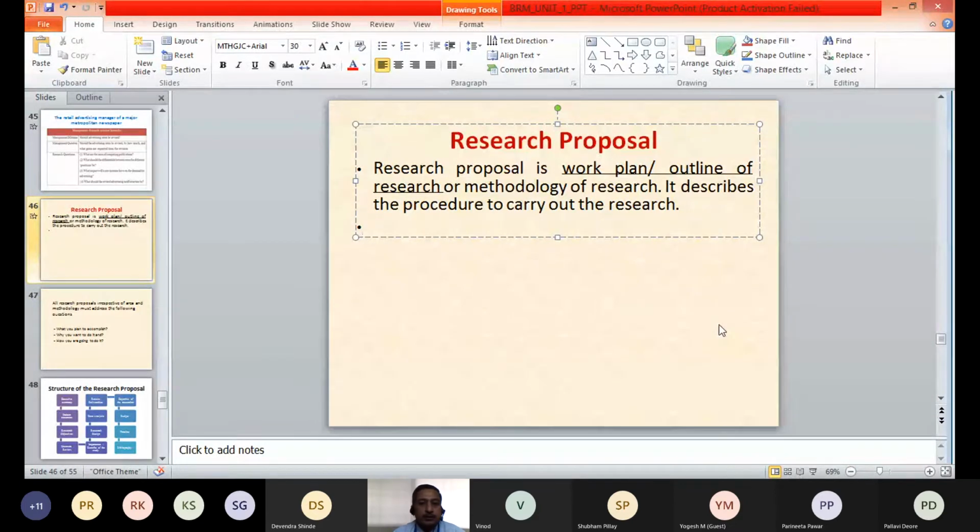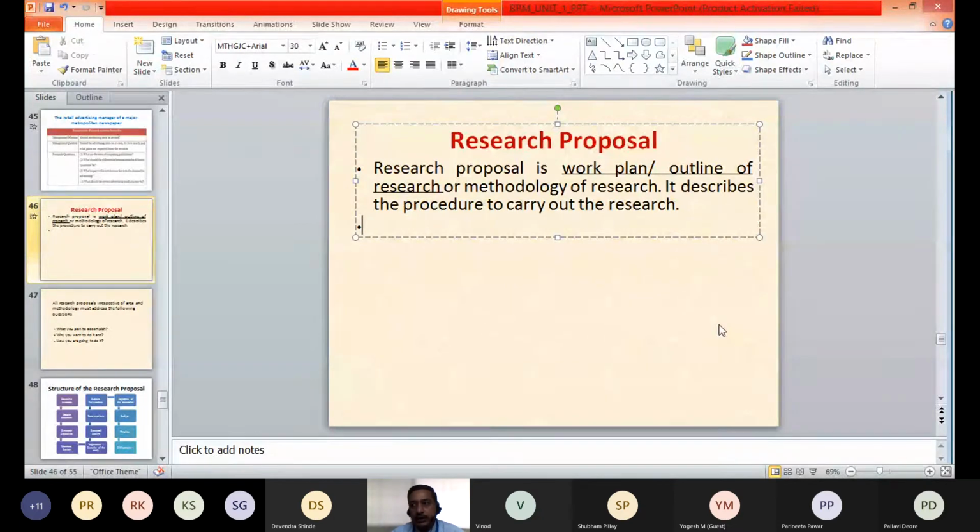When the researcher is presenting this research proposal, he needs to take care that it is attractive, understandable, and communicates the different methodologies used in this research, how he is going to carry it out, and the cost and timelines clearly mentioned. He needs to present it so well that it is acceptable to the management, so proper care needs to be taken while preparing it. It needs to cover all aspects of the research, provide the cost and the timelines, and justify the usefulness of this research.